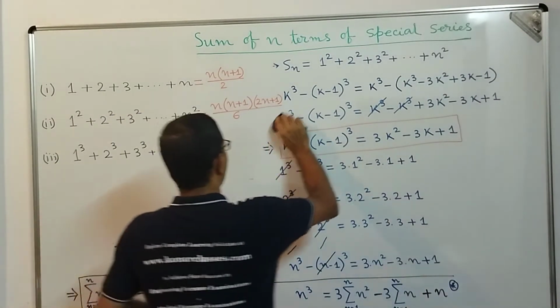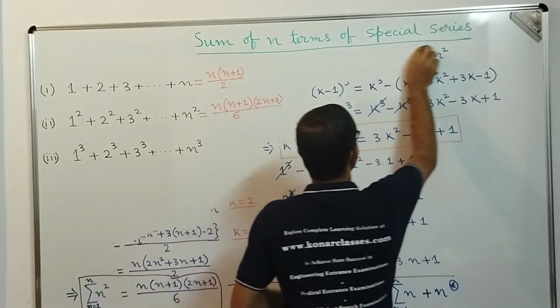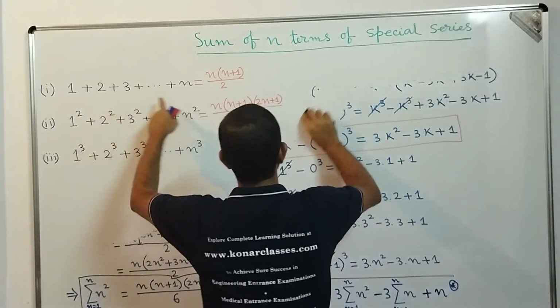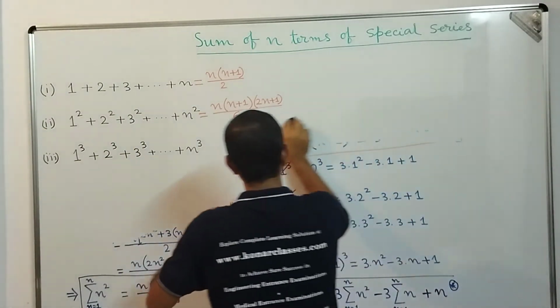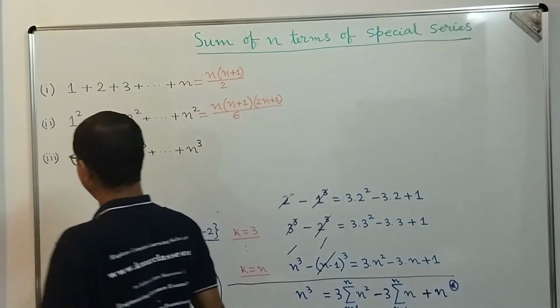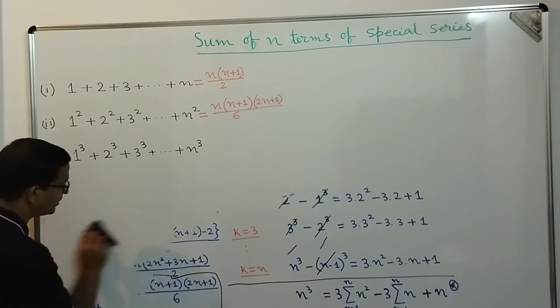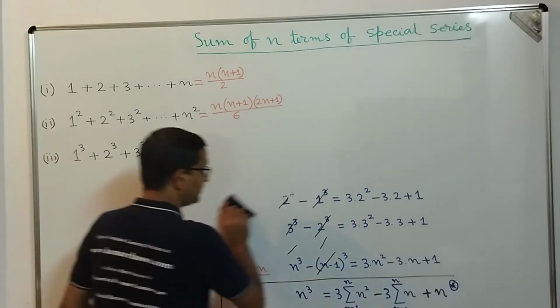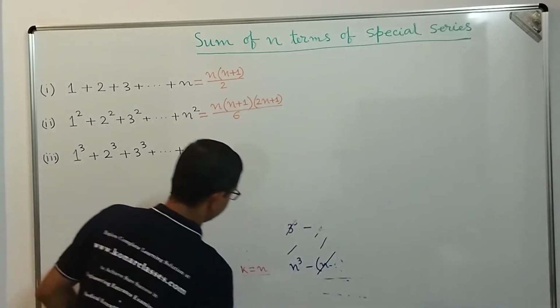So if you recall, when we discussed the principle of mathematical induction, there we proved that 1 plus 2 plus 3 up to n is equal to n into n plus 1 by 2. There we used the principle of mathematical induction to prove it. We proved it for n equal to 1. Then we assumed that it is true for n equal to k, and with that assumption we proved that it is true for n equal to k plus 1.